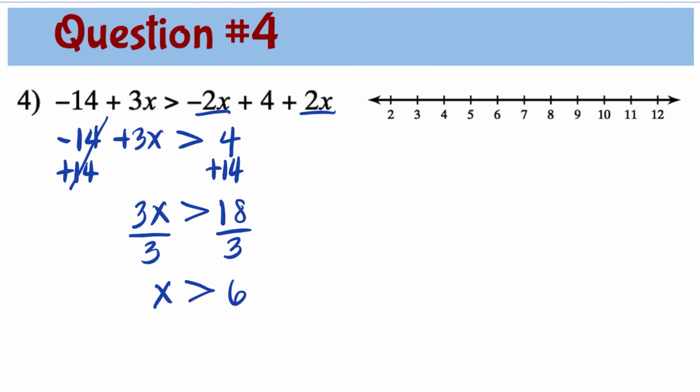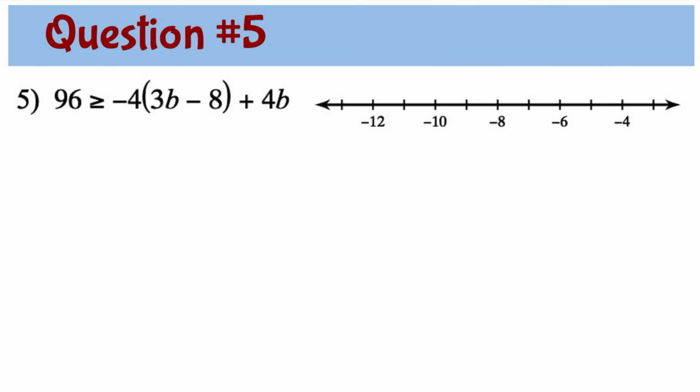Now let's graph this inequality. Since x is greater than 6, this means that 6 is not part of the solution. So this means that the solution set are numbers greater than 6. So that means from 6 to the right. Anything that's more than 6.